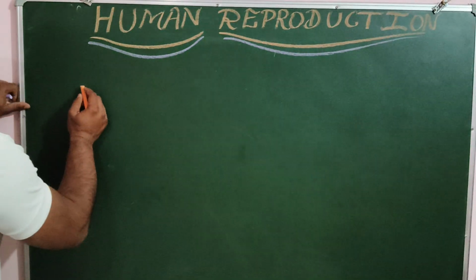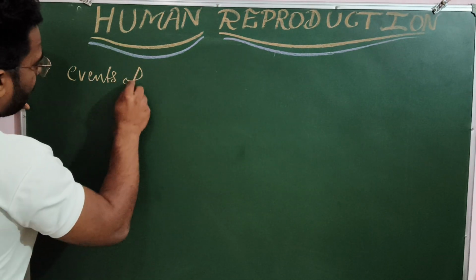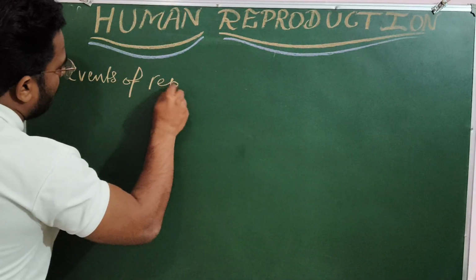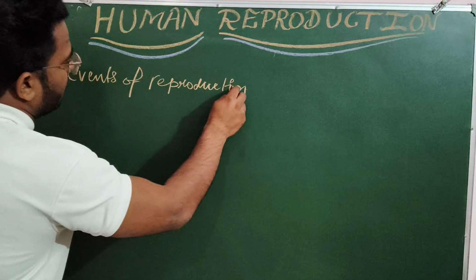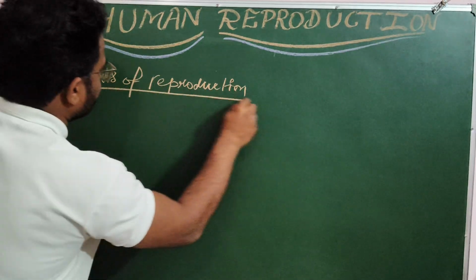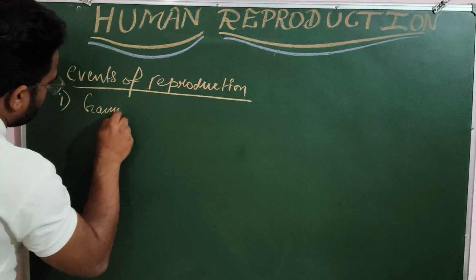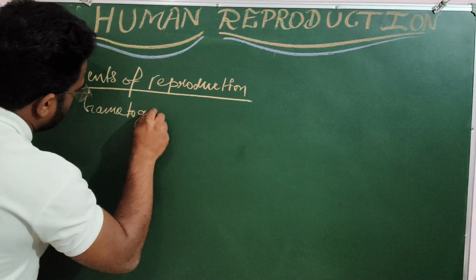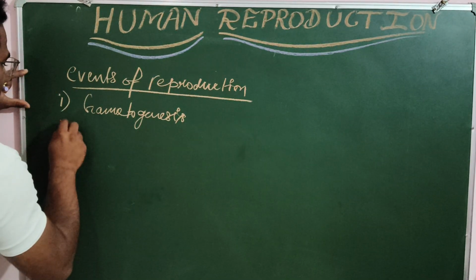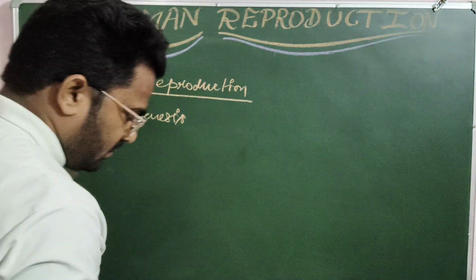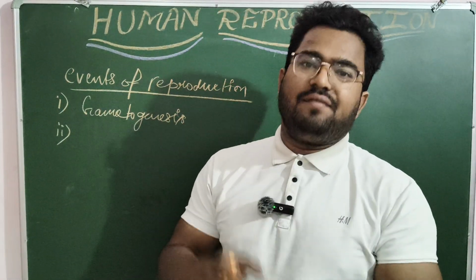So the first event of reproduction, of course we are talking about human reproduction, the first step is gametogenesis.